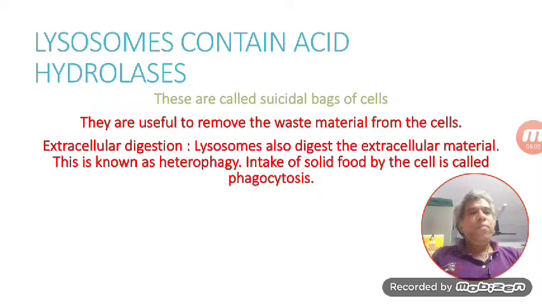Instead of solid food, if liquid food is imbibed, this is called pinacocytosis or pinocytosis. That means the cell takes solid food material in the form of phagocytosis, and takes liquid food in the form of pinacocytosis. This pinacocytosis is also known as pinocytosis. So, to meet the nutritional needs, the cell takes either solid or liquid food material. The intake of solid food material is known as phagocytosis and the intake of liquid food material is called pinacocytosis.